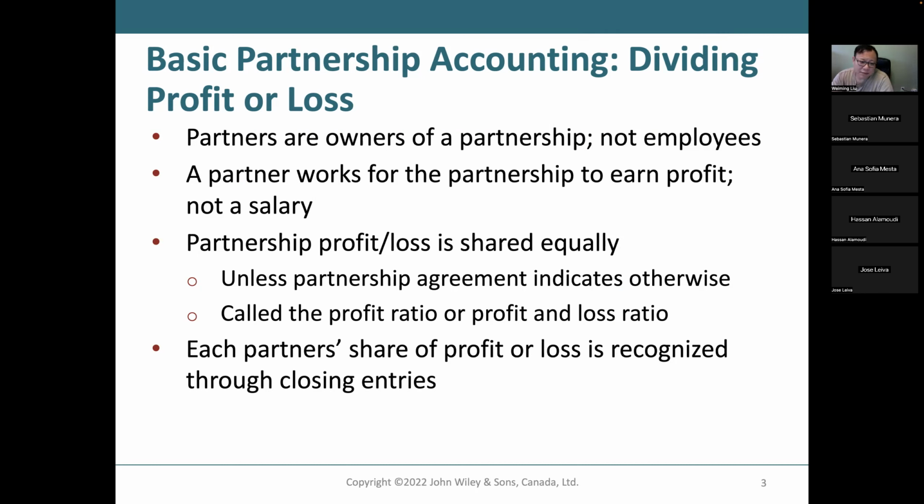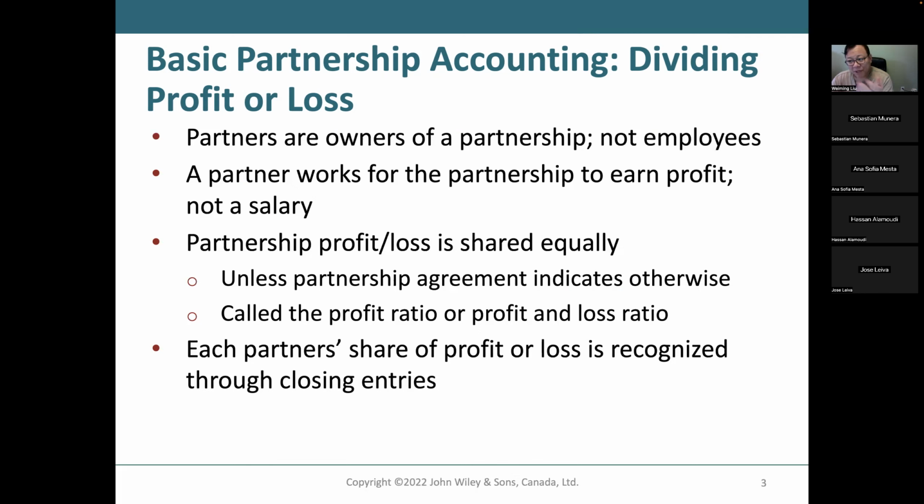Normally that profit or loss is shared equally among the different partners, but it depends on how the partnership agreement is written, okay? They could have a profit ratio, or we call it the profit and loss ratio. So for example, you have two partners, A and B. You and me, we have a partnership. We do accounting work, and I'm more knowledgeable than you, right? I have a designation, I have CPA, you don't, you are still learning.